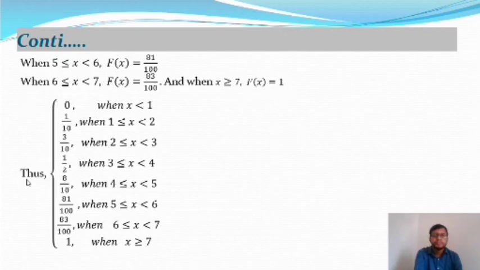So therefore, any distribution function can be written like this: 0 in the interval minus infinity to 1, 1 by 10 in the interval 1 to 2, 3 by 10 in the interval 2 to 3, 1 by 2 in the interval 3 to 4, 8 by 10 in the interval 4 to 5, 81 by 100 in 5 to 6, 83 by 100 in 6 to 7, and 1 when X is greater than or equal to 7.